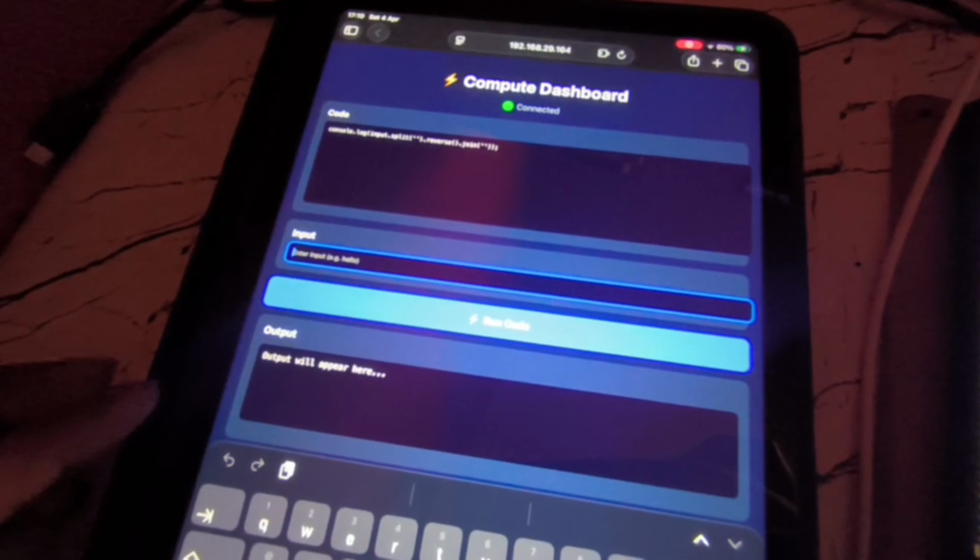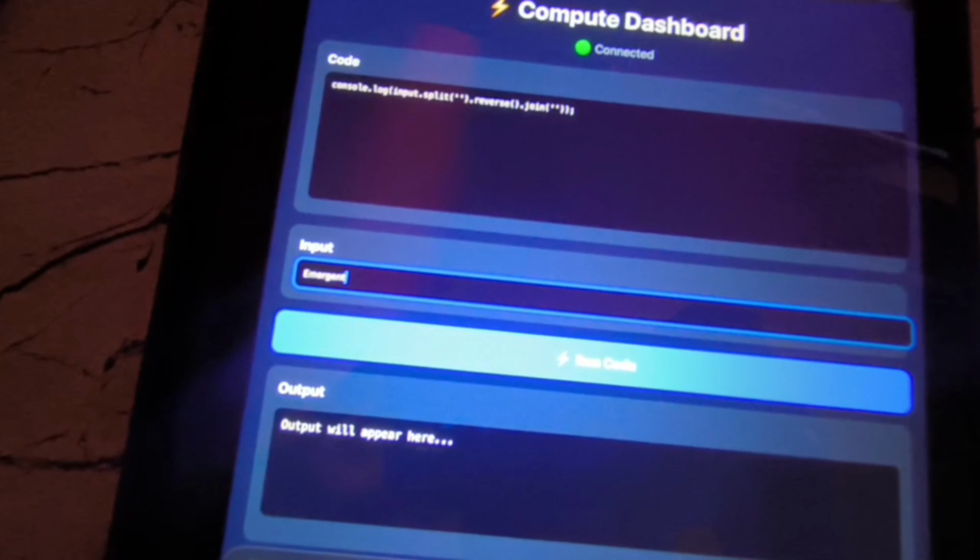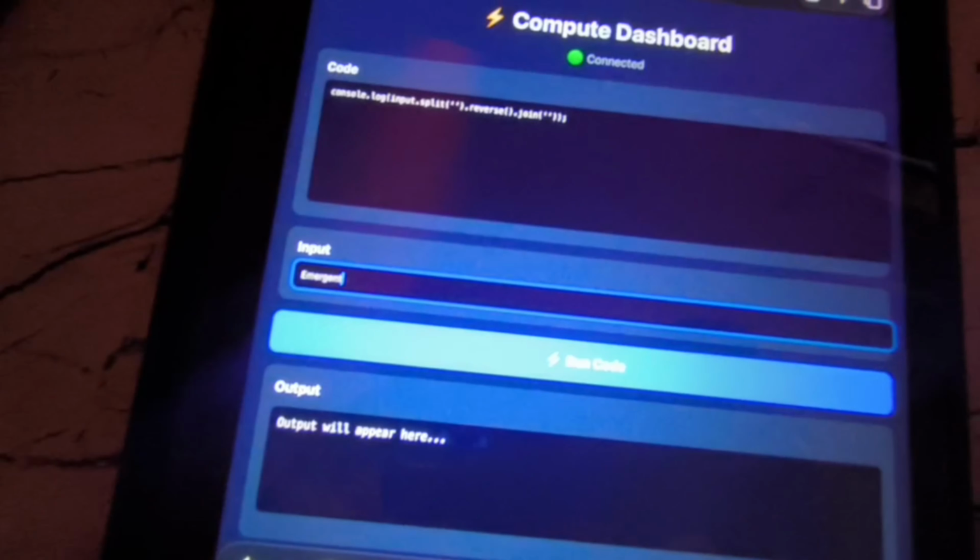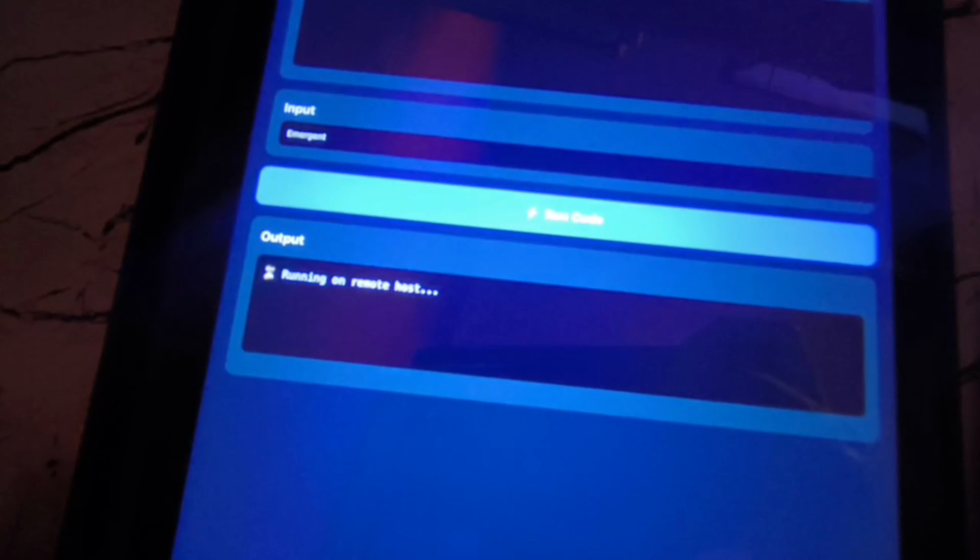An input, let's just write emergent. We have typed emergent, and as we click on run code, we'll come to see the output, which will be the reverse string of emergent. We can see that the reverse string of emergent came, but the catch is over here.